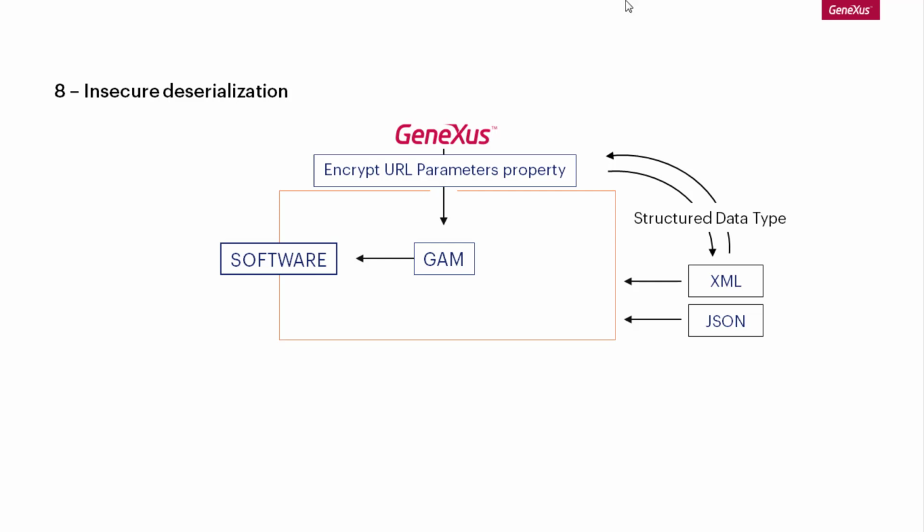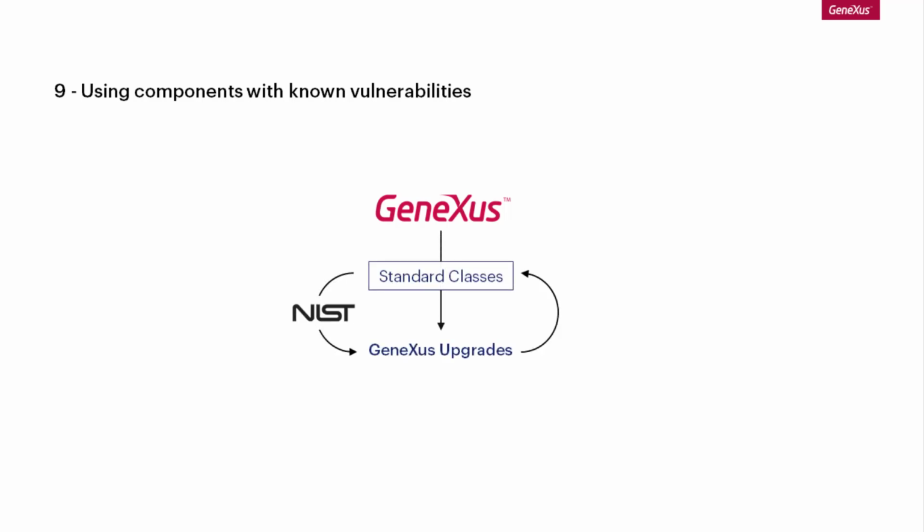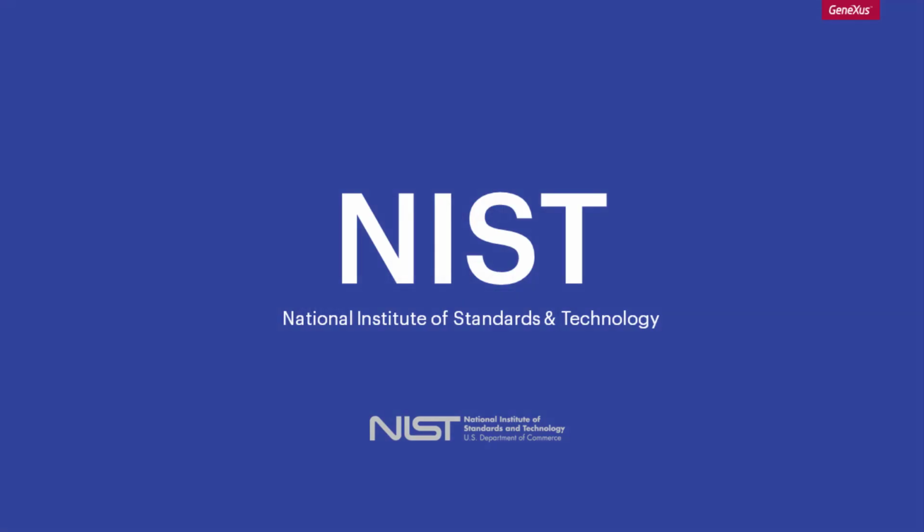The ninth item on the list of the Open Web Application Security Project relates to the use of components with known vulnerabilities. For this purpose, Genexus has its own standard classes that are permanently reviewed and corrected in subsequent upgrades. It also uses third-party dependencies that are tallied against the vulnerability database of the National Institute of Standards and Technology, with the necessary updates in each Genexus upgrade.